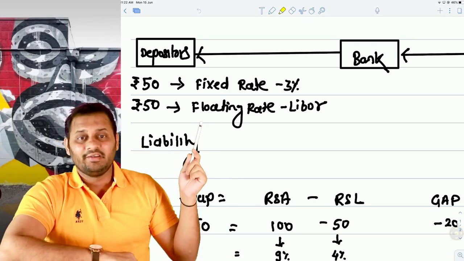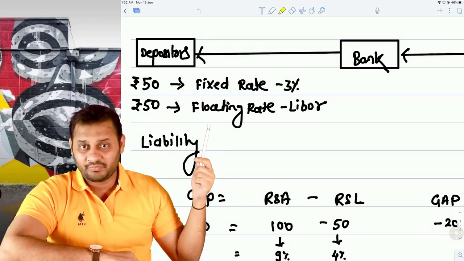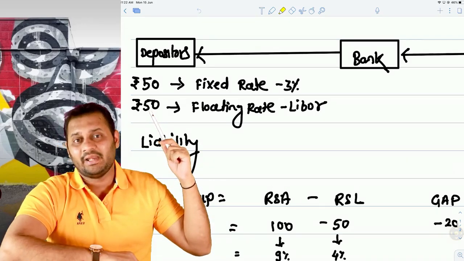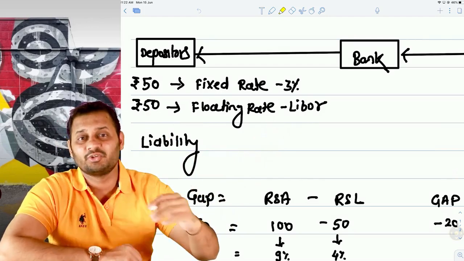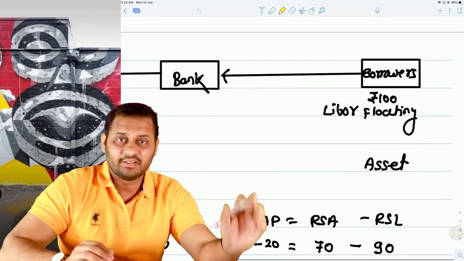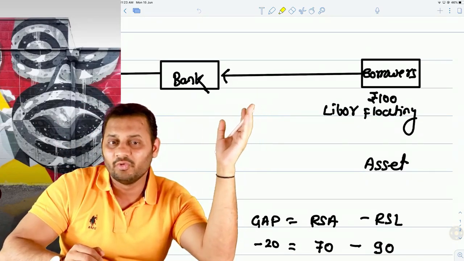So floating rate is the rate in which case the interest rate keeps on changing, and on which there will be a different interest payment by the bank. So this 50 rupees, which is at a floating rate which keeps on changing, is called rate sensitive liabilities. And the rate sensitive asset here is the entire 100 rupees, because it is entirely on a floating rate.